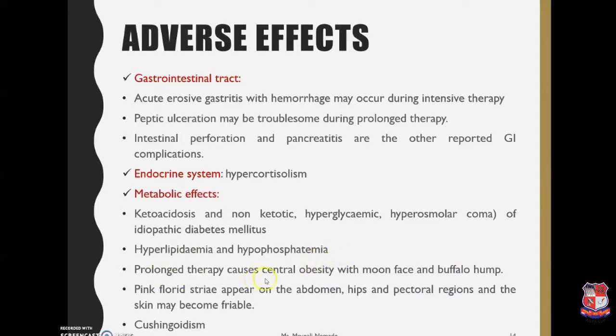Prolonged therapy also causes central obesity with moon face and buffalo hump. Pink striae appear on the abdomen, hips, and pectoral regions, and the skin may become friable. Cushingoid appearance is also an adverse effect associated with glucocorticoids. This is the main adverse effect that has been associated with glucocorticoids.